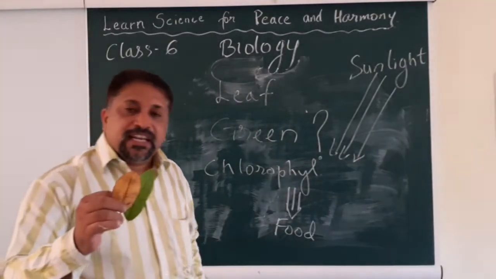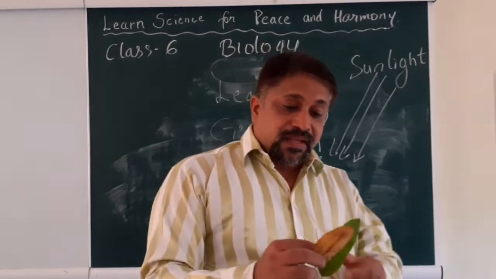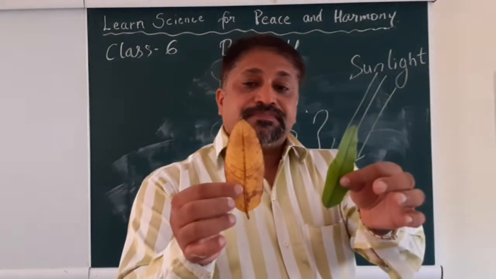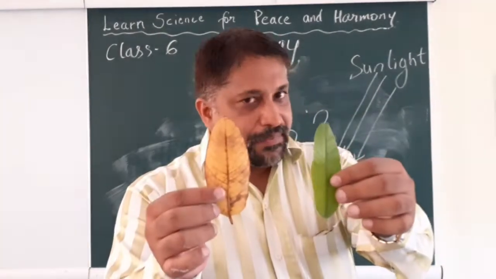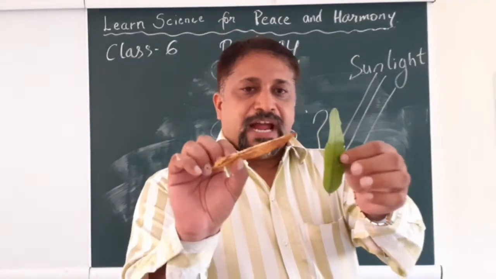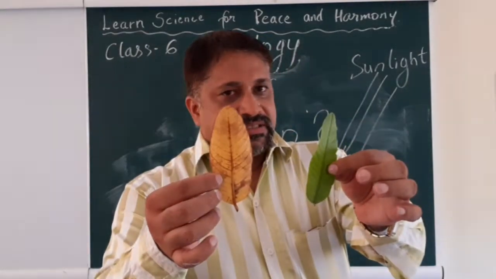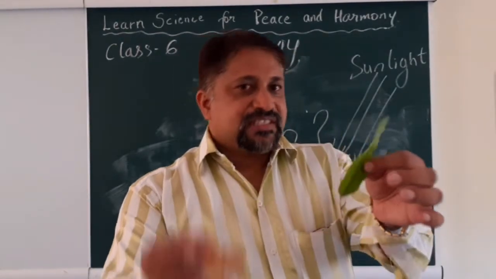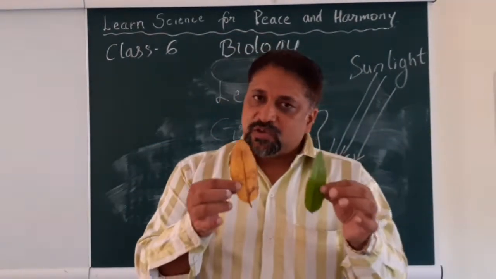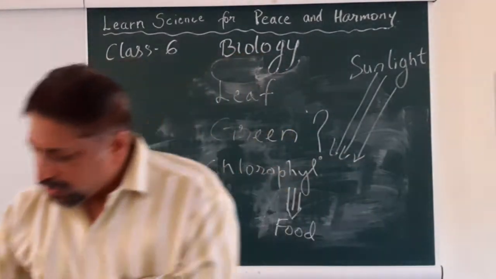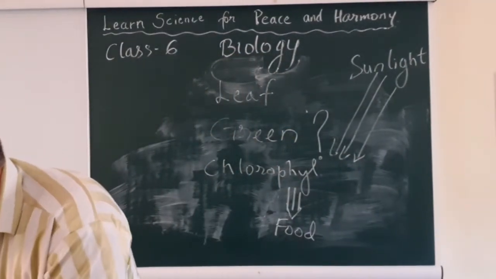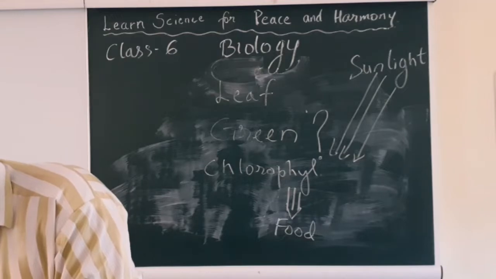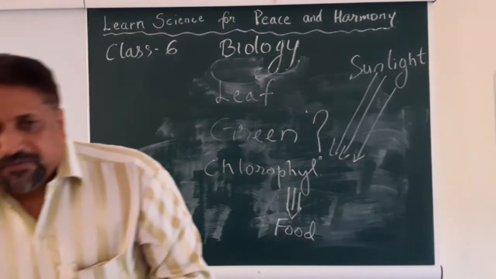And once the leaf becomes old, it loses its ability to make food. You will find it in a different color. And now this leaf is going to fall off because its life is over and its work is over with the plant. Okay, now I'm asking you another question. I'll show you another leaf and you have to give me the difference.